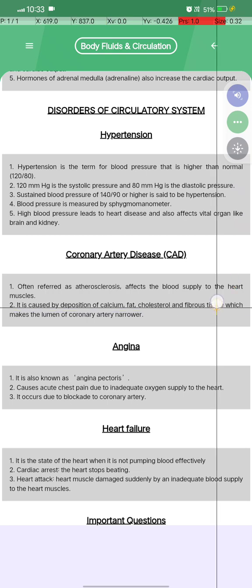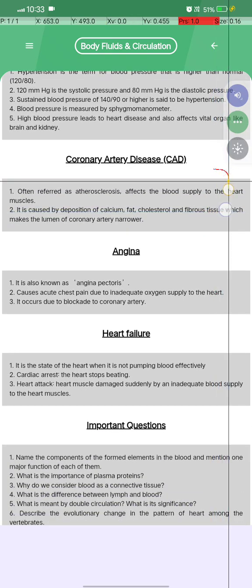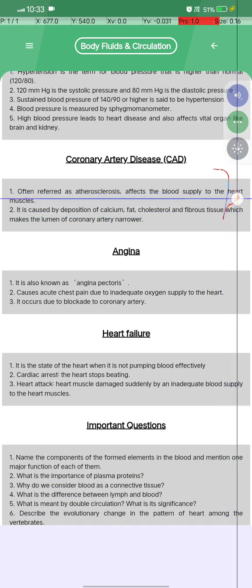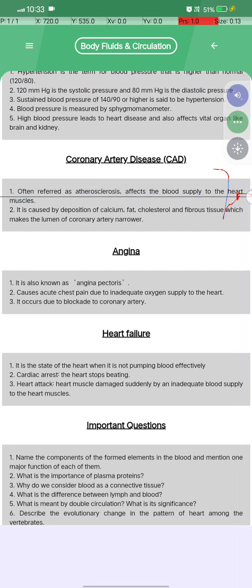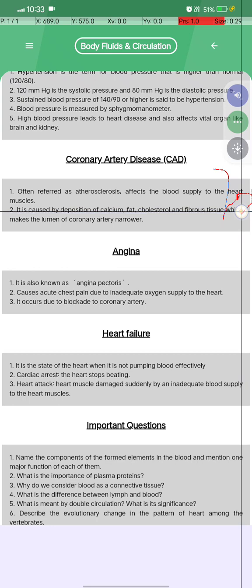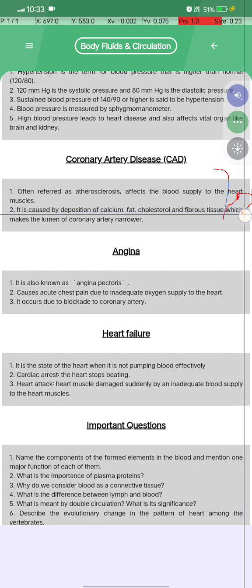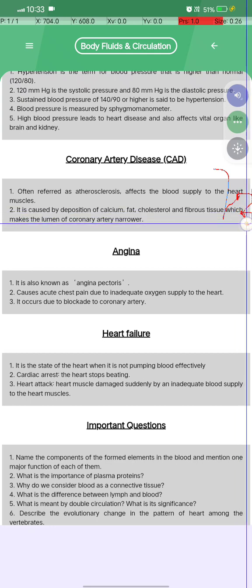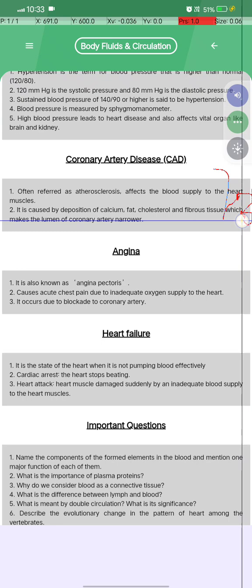Next is coronary artery disease. What is it? CAD, often referred to as atherosclerosis, affects the blood supply to the heart muscle, and it is caused by the deposition of calcium, fats, cholesterol and fibrous tissue, which make the lumen of the coronary artery narrow.